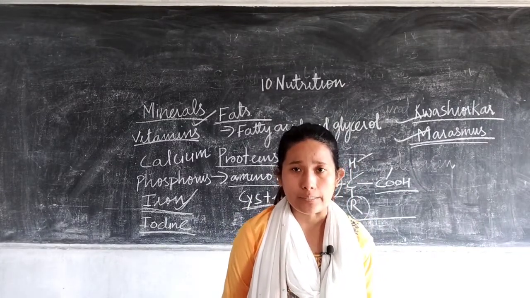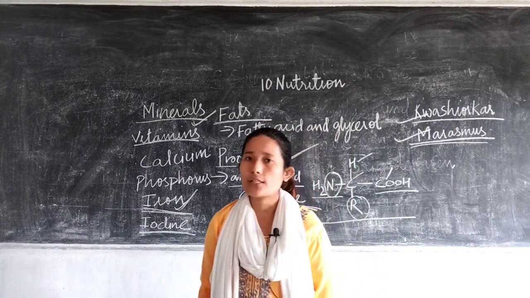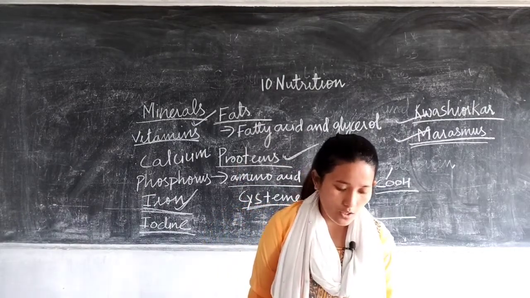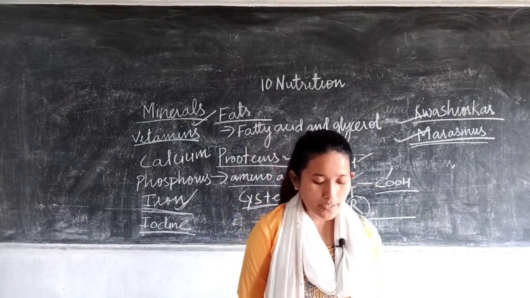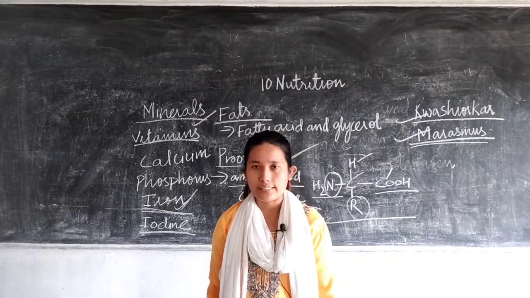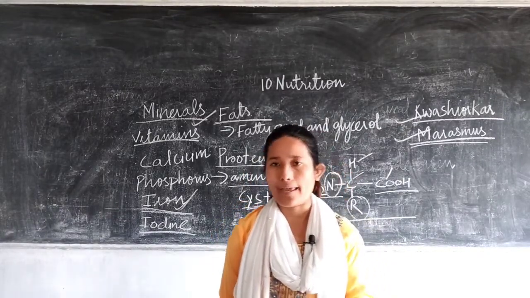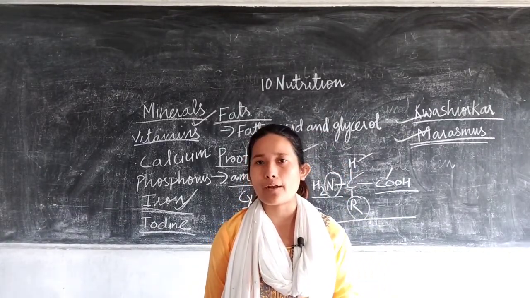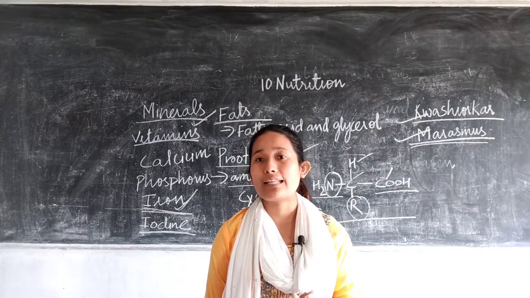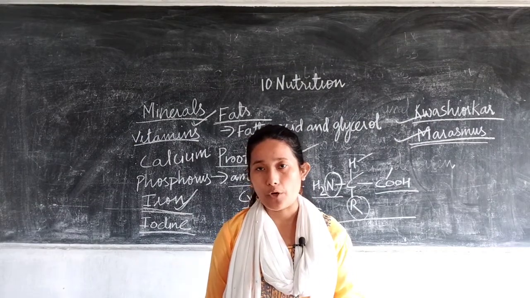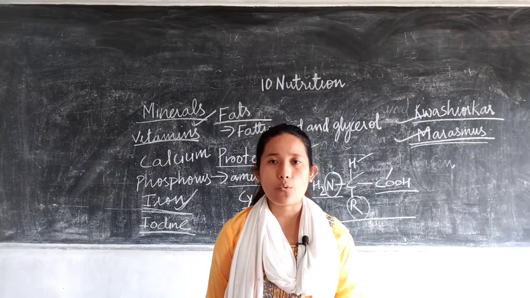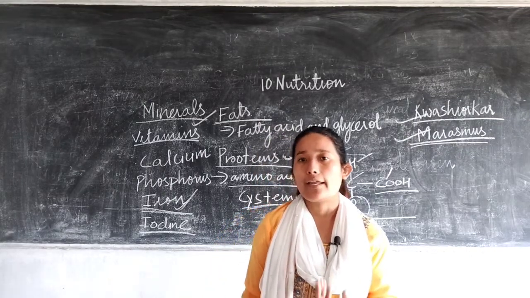Now if you look at the table, your minerals have been given within two categories, that is macronutrient and micronutrient. We all know what macro means. These nutrients are needed in large amounts in our body, and micro means these are required in a smaller amount in our body.